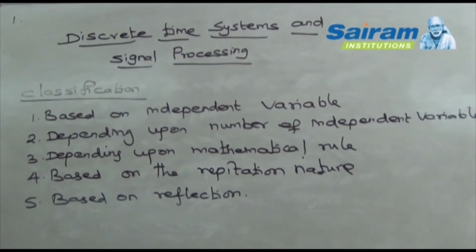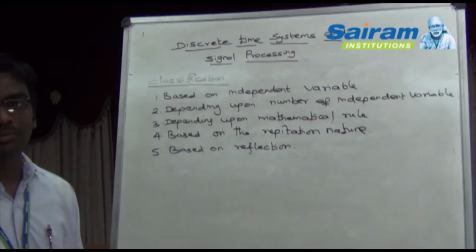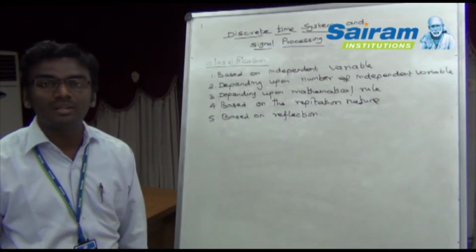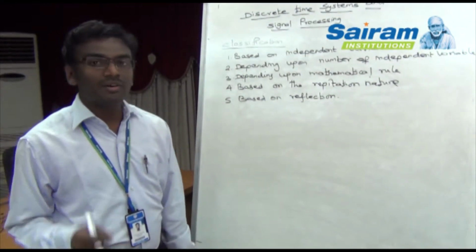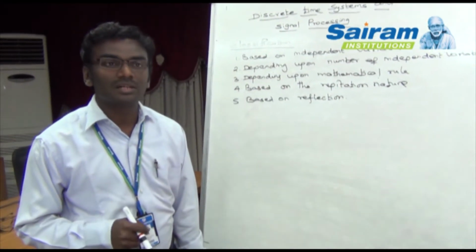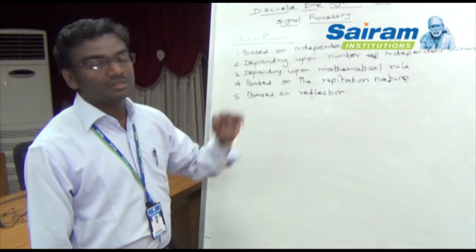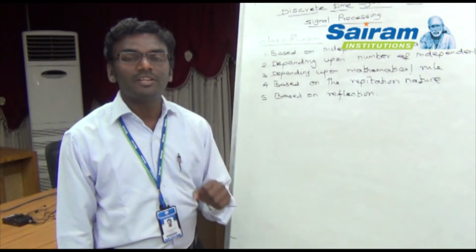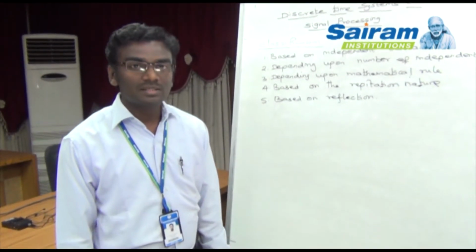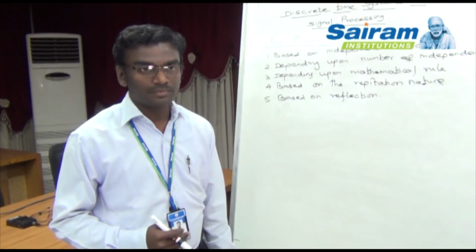Already I told you that signal means any physical quantity that varies with respect to time. For example, speech is one of the signals. Now we have to identify whether the given signal is a continuous time signal or a discrete time signal. The speech signal is a continuous time signal because the signal is continuously varying with respect to time.